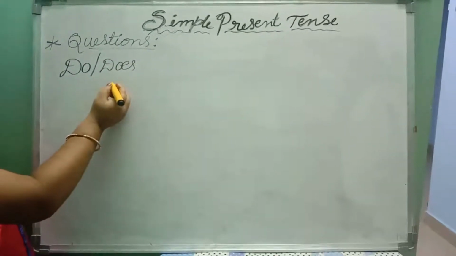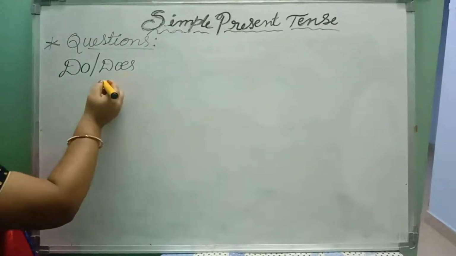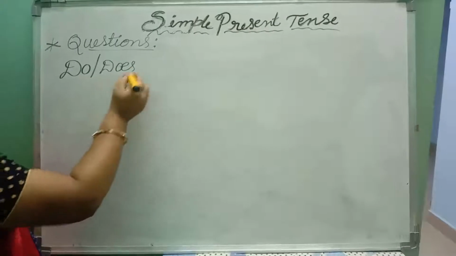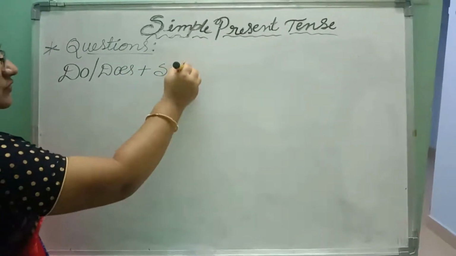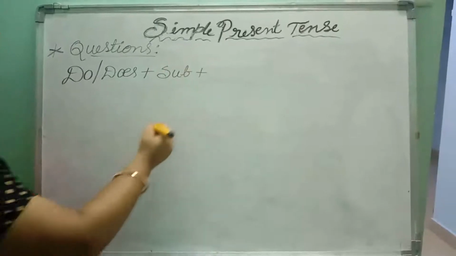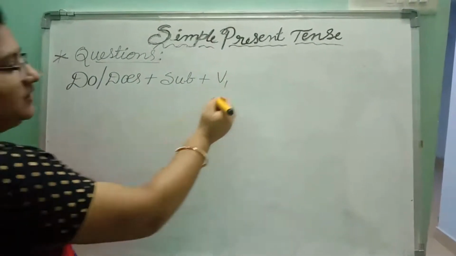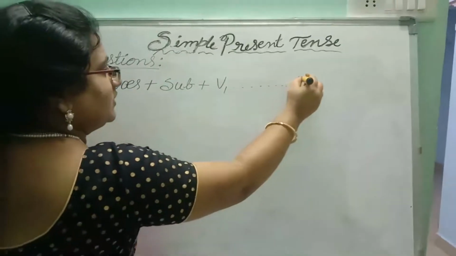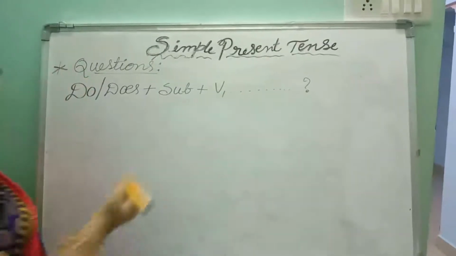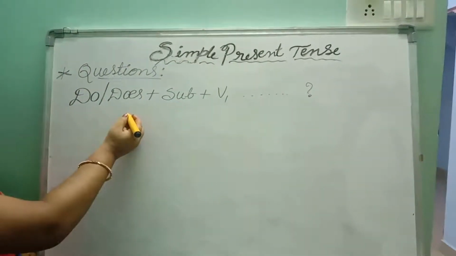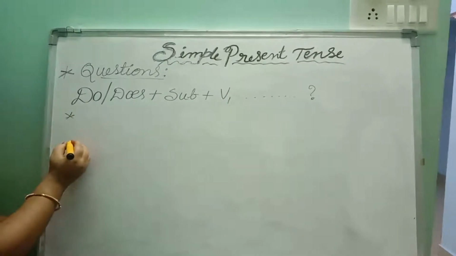So, the questions should start with a helping verb, that is do or does, plus subject, plus first form of the verb, that is V1, and at the end you have to keep a question mark as it is a question. Okay. Let us take some examples.